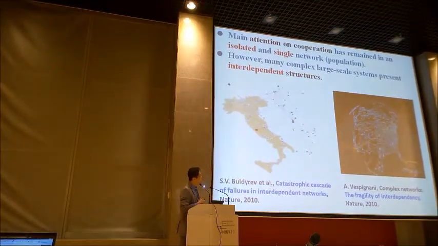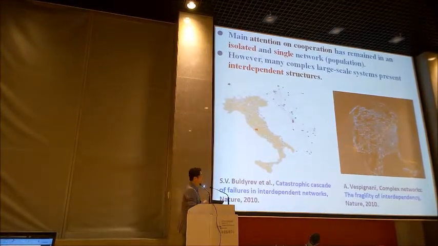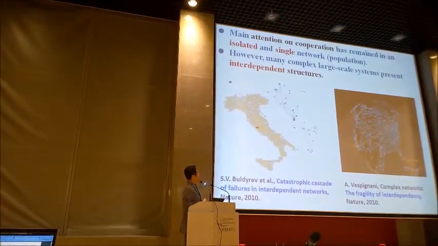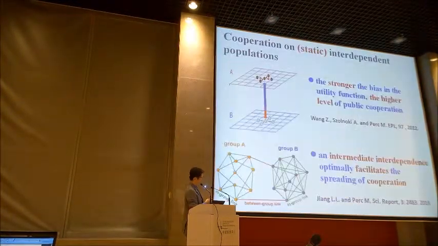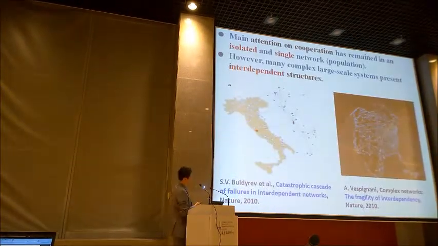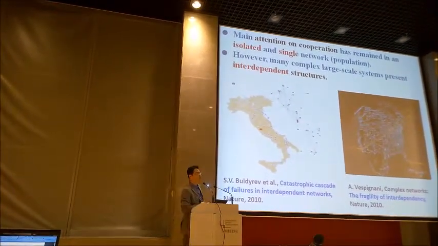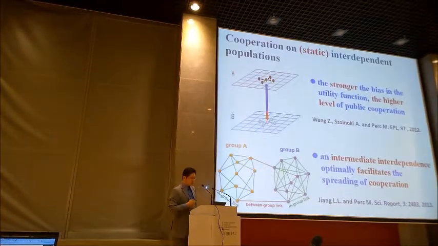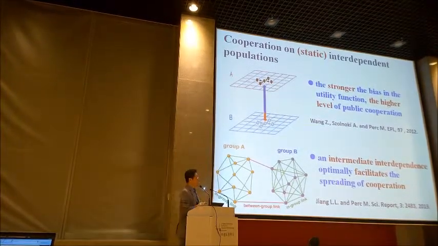However, we can have many examples here. We know that complex large-scale networks and systems show a very strong interdependent structure. For example, the power grid and computer network, where there is some interdependence between two networks. Others could be a community network and the global web. So on this interdependent structure, if we assume a static structure, there are some results on cooperation.